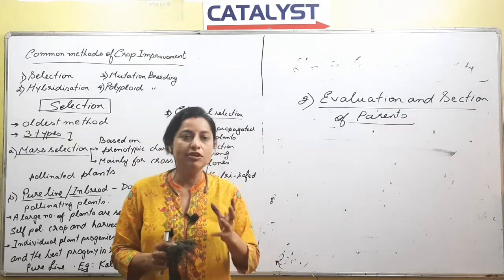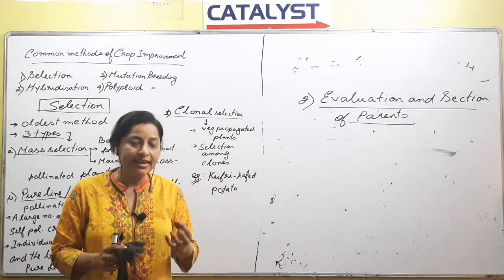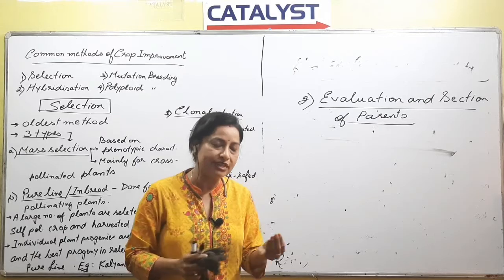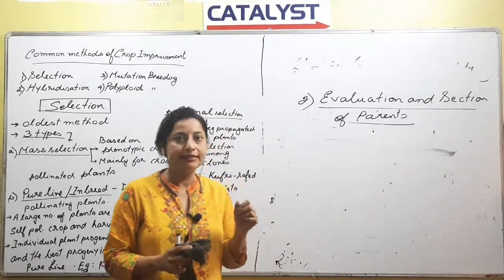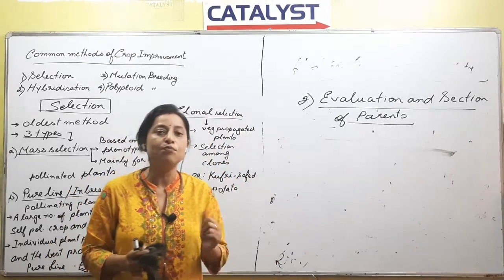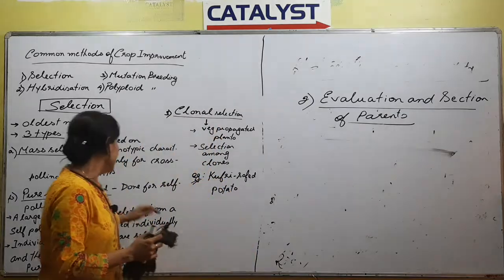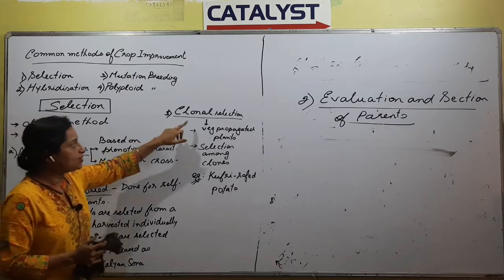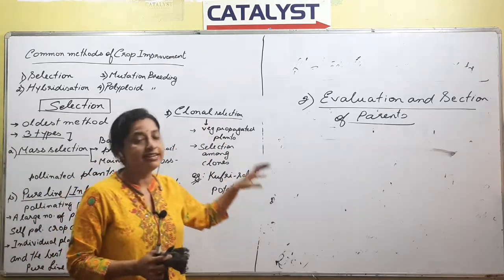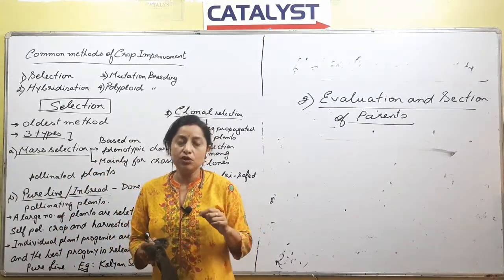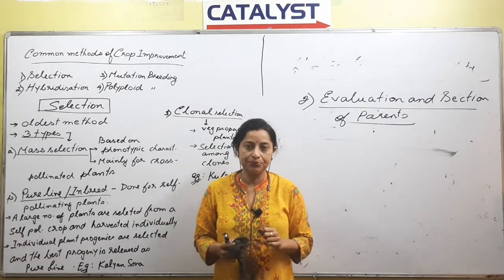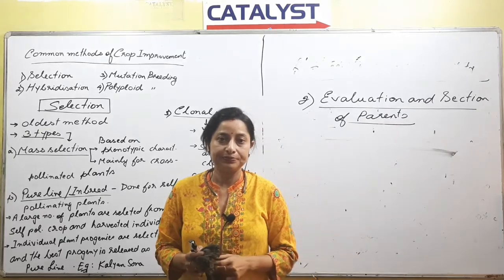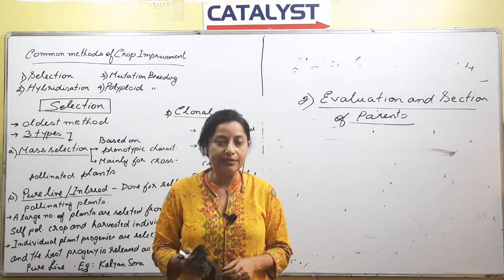Self-pollinated plants give a progeny, and that progeny is repeated again and again for hybridization, and the product that we obtain is called a pure line. The point that you have to remember is self-pollinating plants, right? Okay, so mass selection, next we have pure line selection, and next we have clonal selection. Clonal selection has come from the word clone. Clones are the products of asexual reproduction.